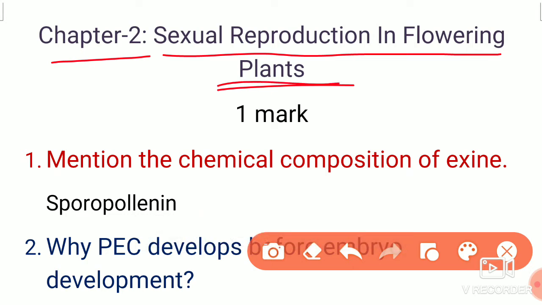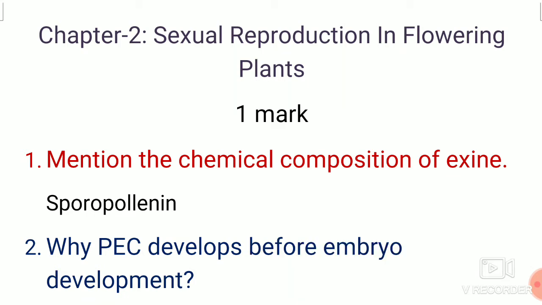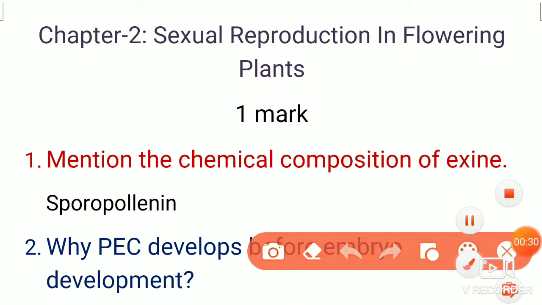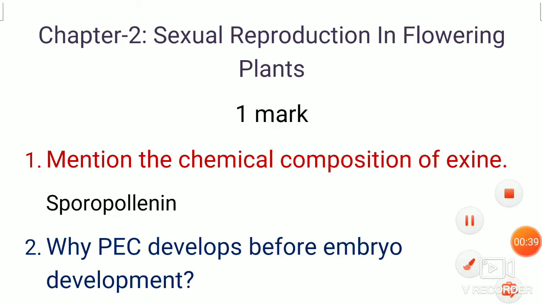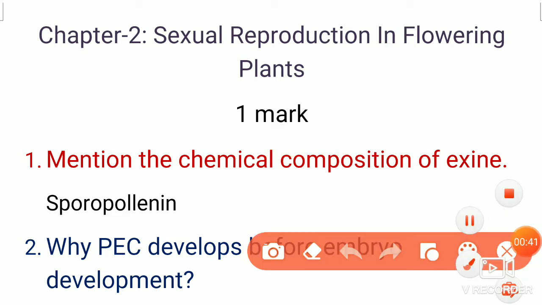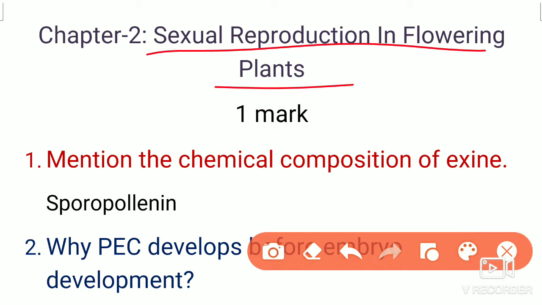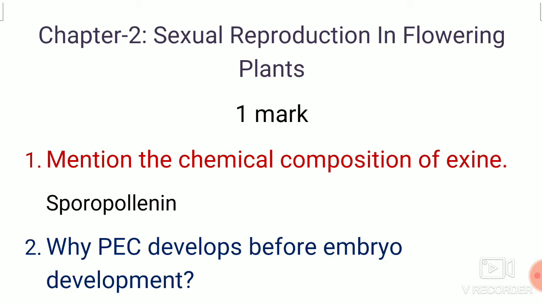1 mark, 2 marks, 3 marks and 5 marks questions will be there. Let's discuss each type of the questions which are given in the second chapter. Let's go with the first part, that is the 1 mark questions.